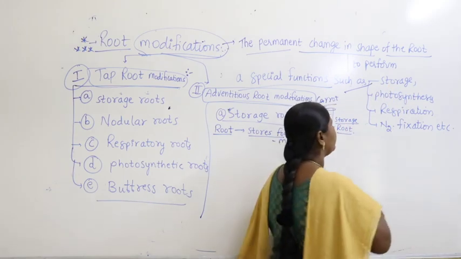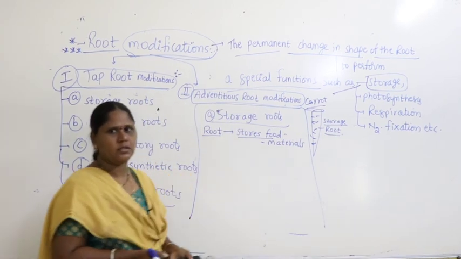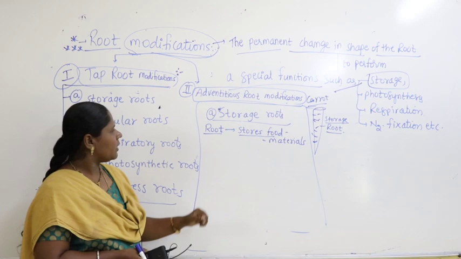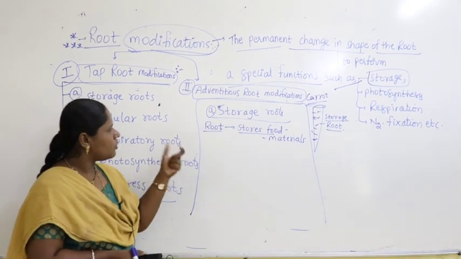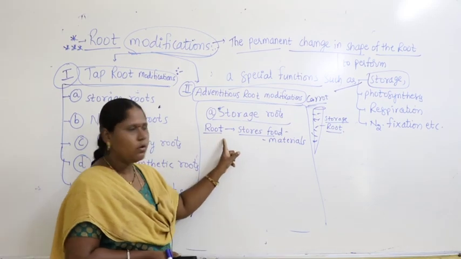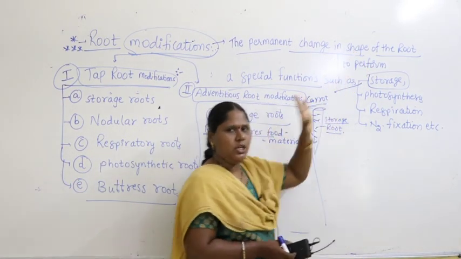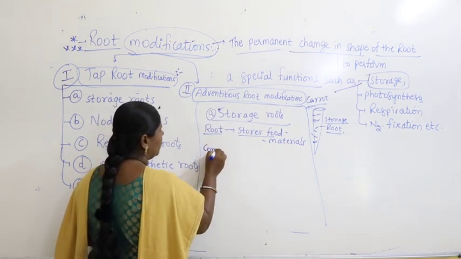Now we are discussing the very first one. What is the special function they do in some plants? Storage, so we call them storage roots. Here the root stores food materials, and when it does, it forms a different shape. Let us take for example a conical shape.